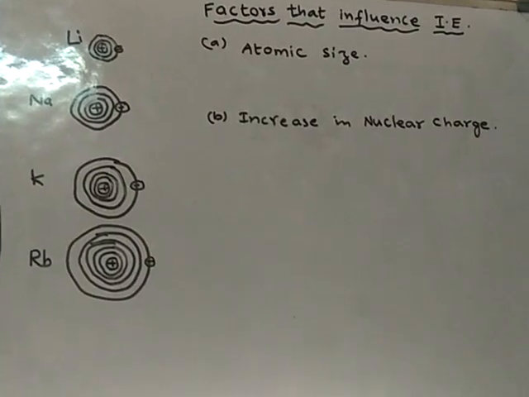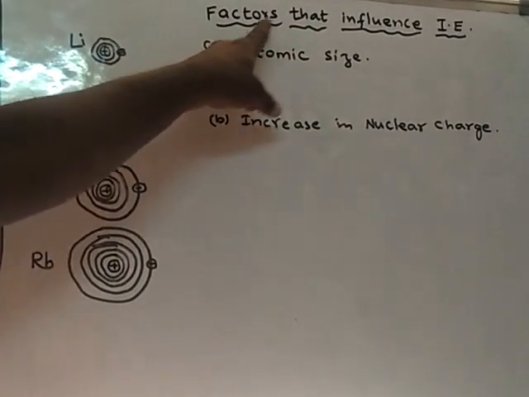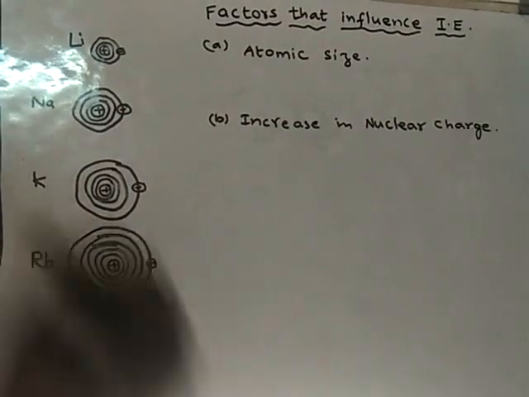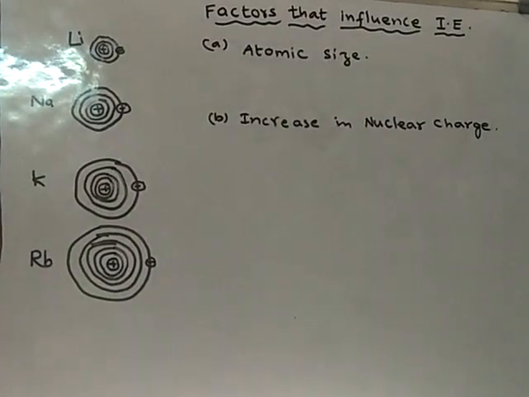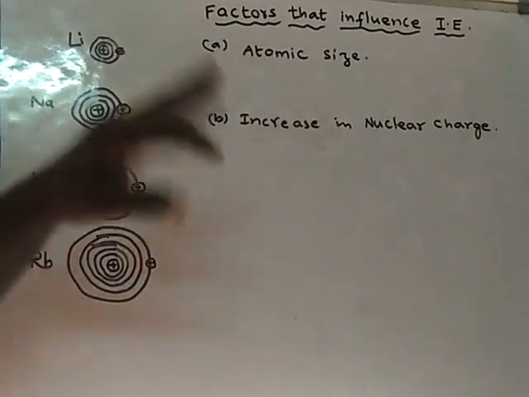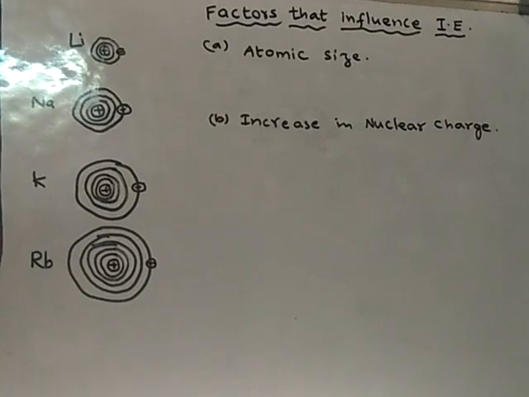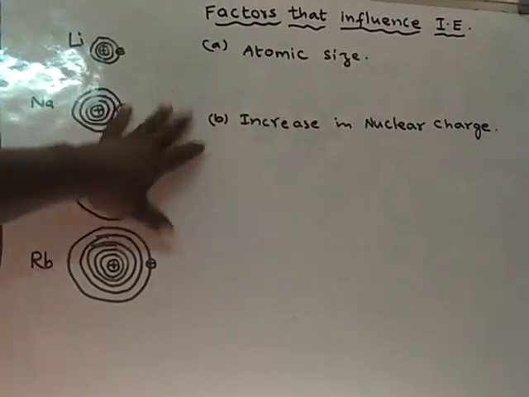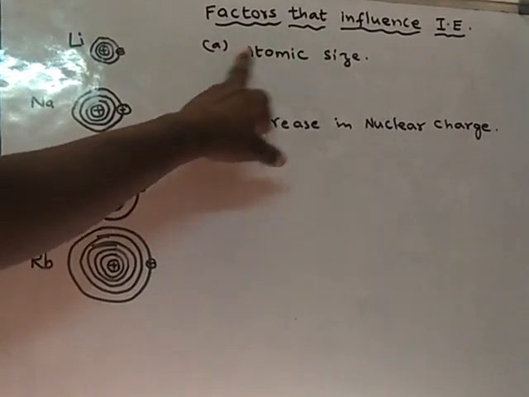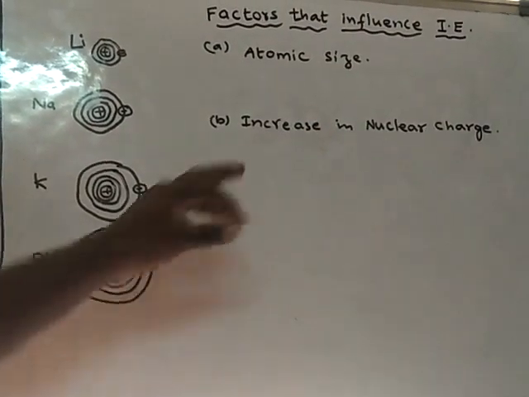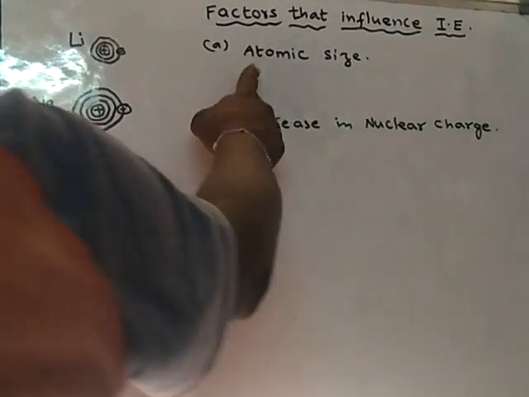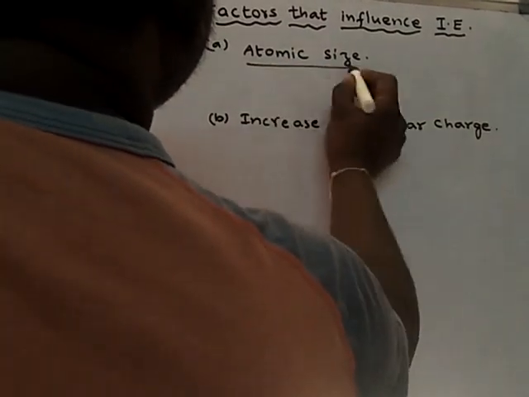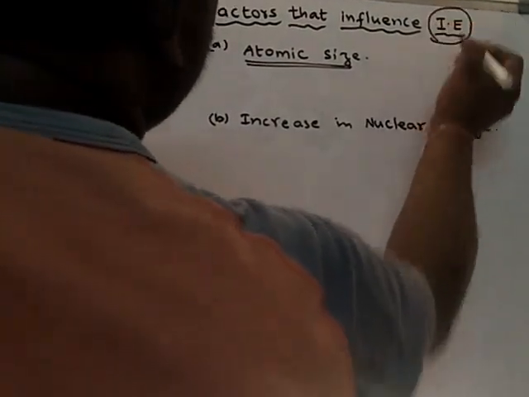Now we will learn the factors that influence ionization energy. That means ionization energy depends upon certain factors. There are so many factors, but to our level, we will discuss mainly only two factors. First factor is atomic size, and the second one is increase in nuclear charge. First of all, we will discuss how the atomic size will change the ionization energy value.